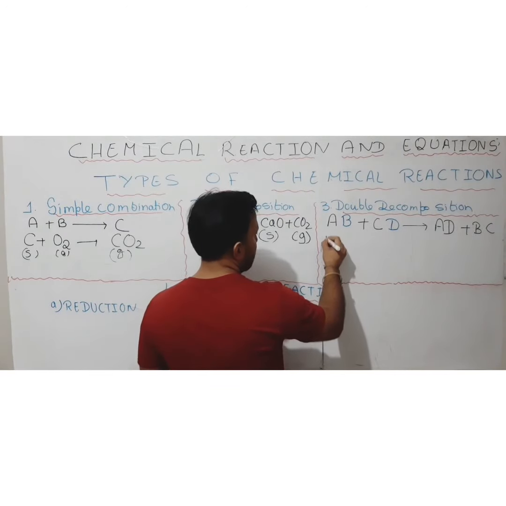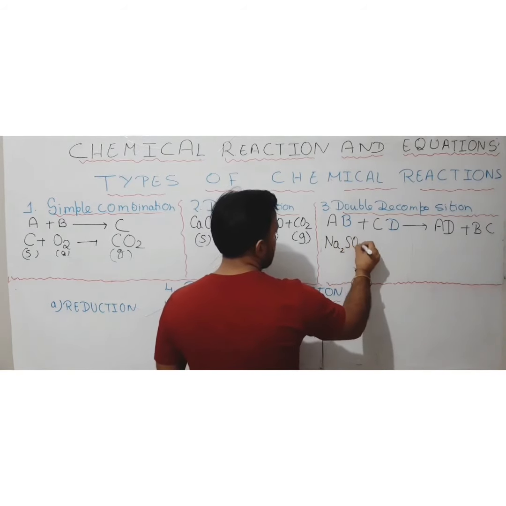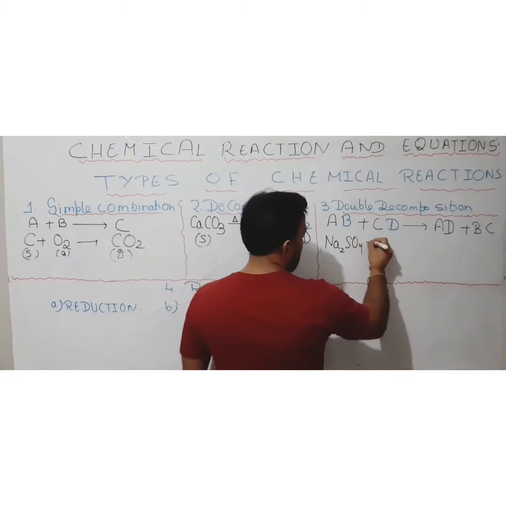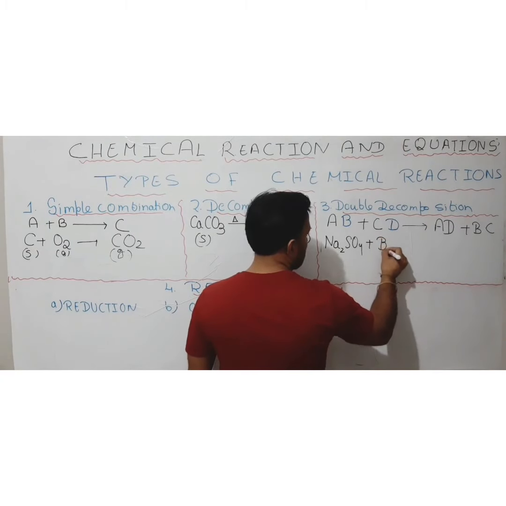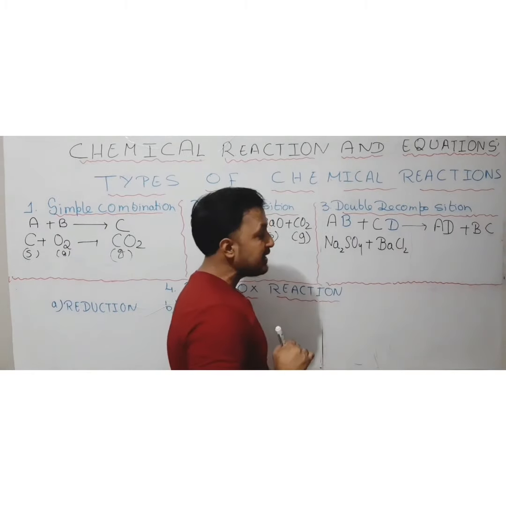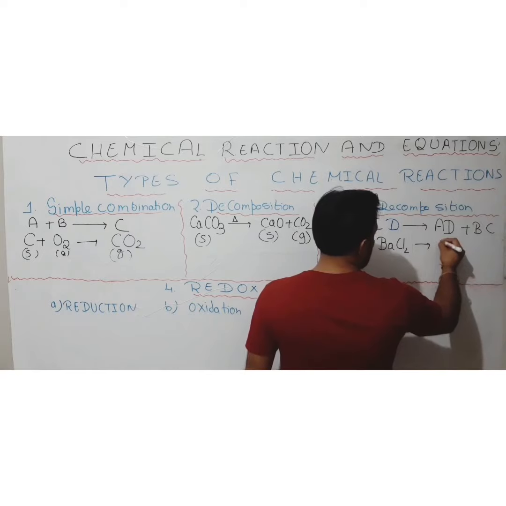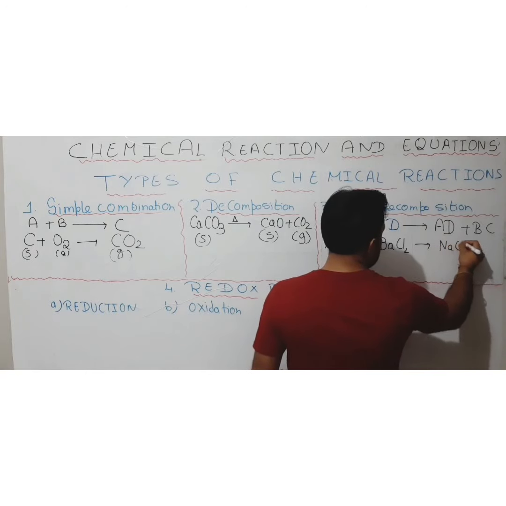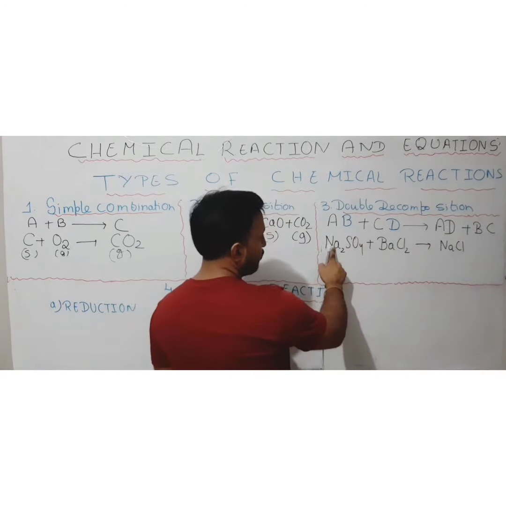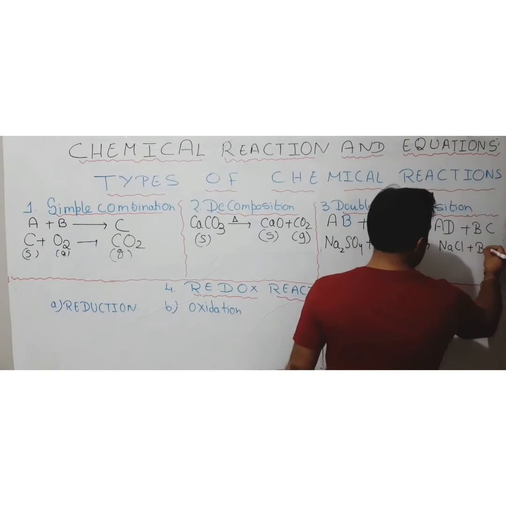Like suppose we have a reactant sodium sulfate, that is Na2SO4. Okay, and it is reacting with another molecule, barium chloride, BaCl2. Then finally we are getting new products, that is NaCl. You can see sodium combines with chlorine and barium combines with sulfate to form barium sulfate.